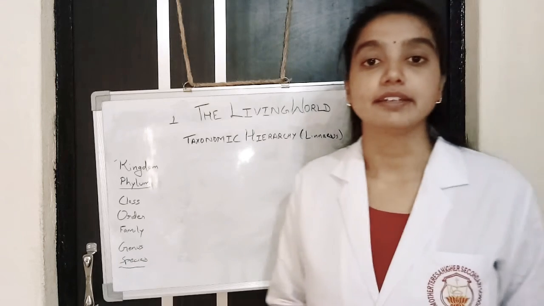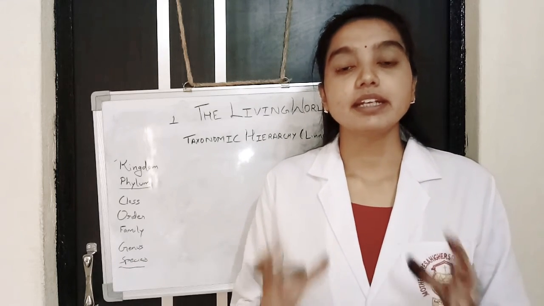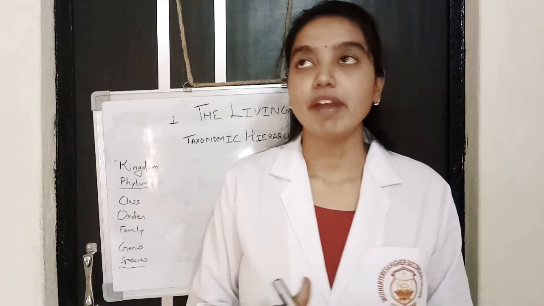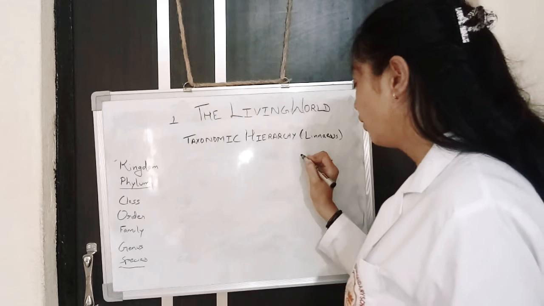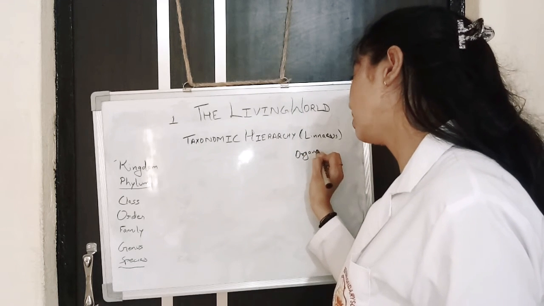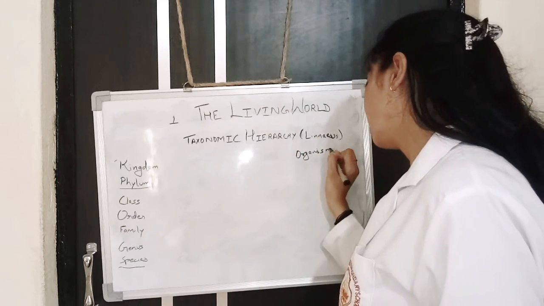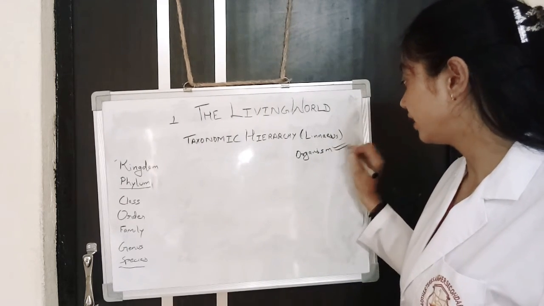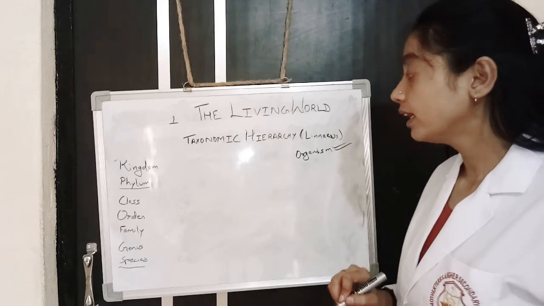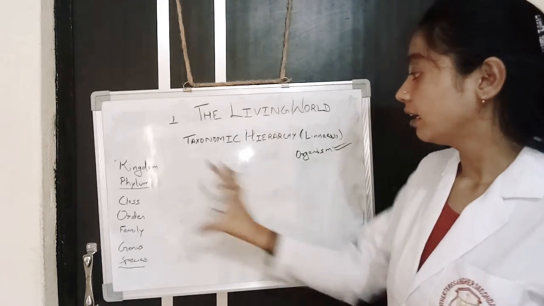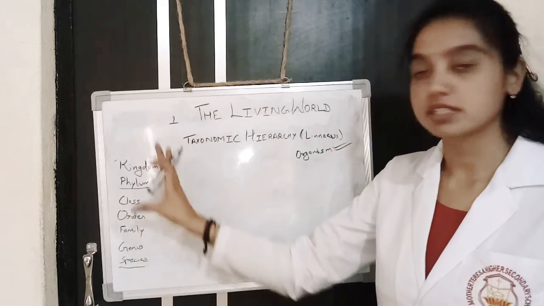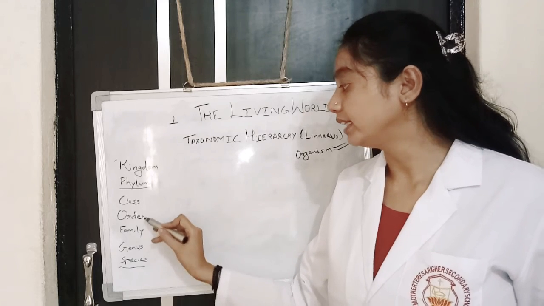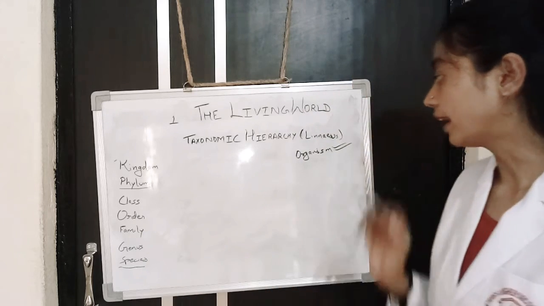What is taxonomic hierarchy? It is a systematic classification method. Classification means we have lots of organisms on this earth. So how can we identify these organisms? How can we give names to these organisms? It is given by a particular systematic rule system. These are the categories. According to these categories, organisms are classified.